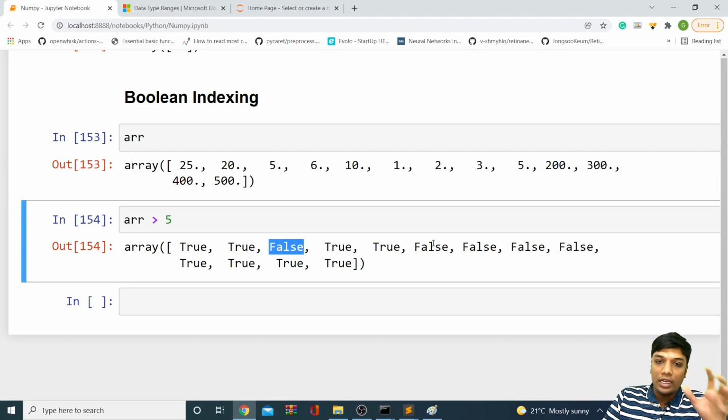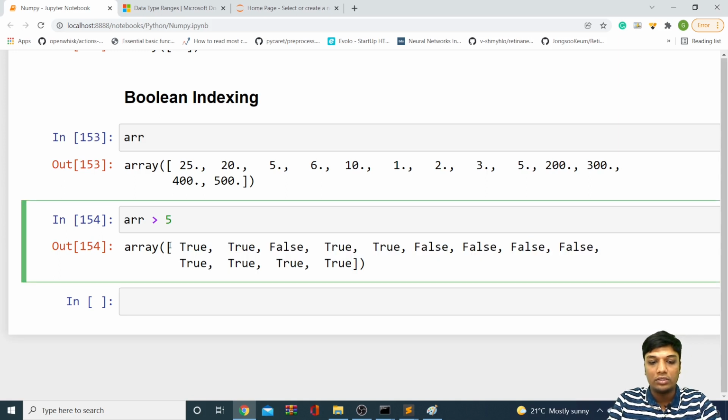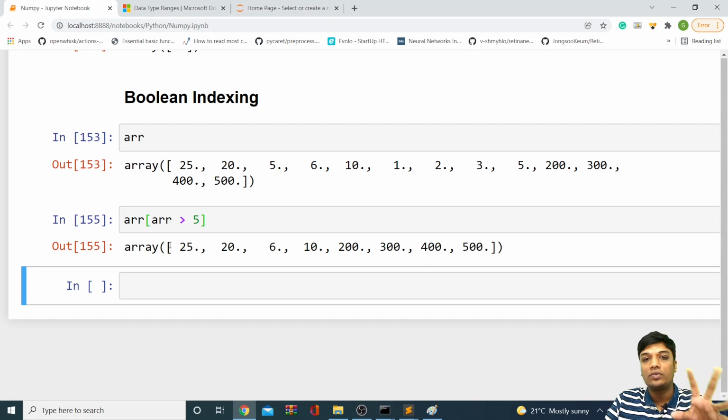Now, here we are getting true and false, which are Boolean values. That is the reason the name is given as Boolean indexing. If I want only those elements which are true, I can do it like this: ARR of this. So what happens? I'll be getting the elements which are more than 5.